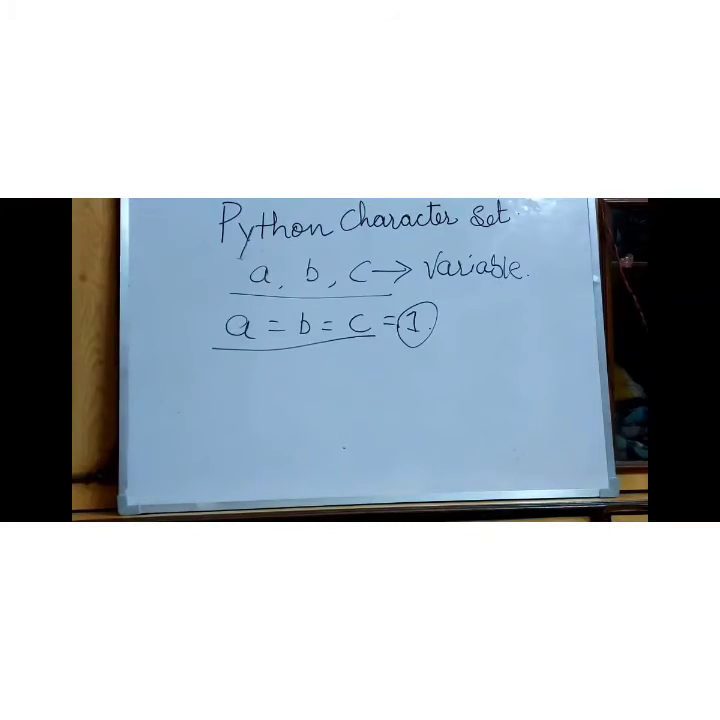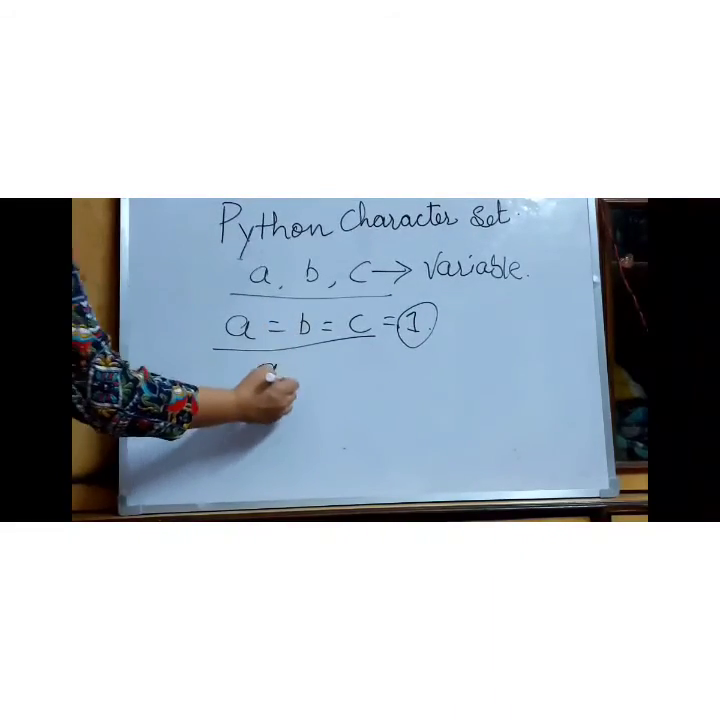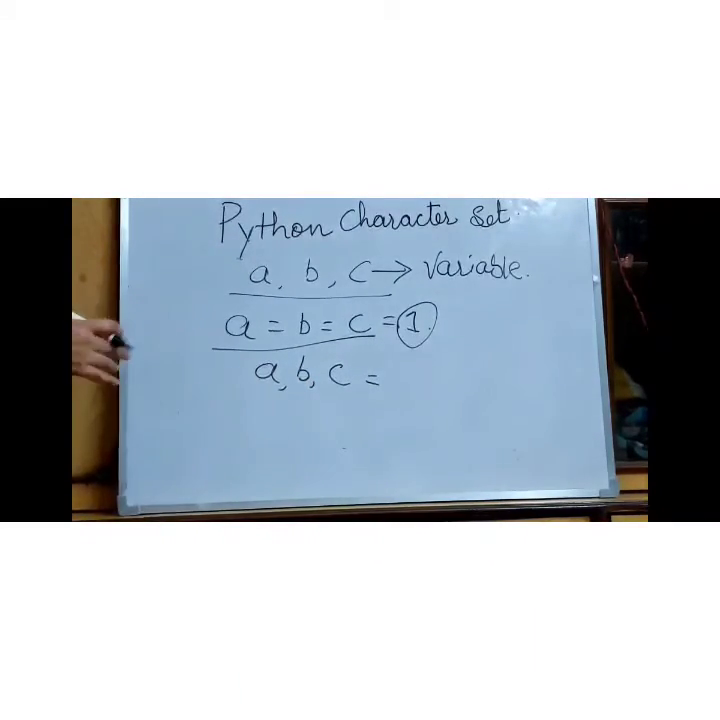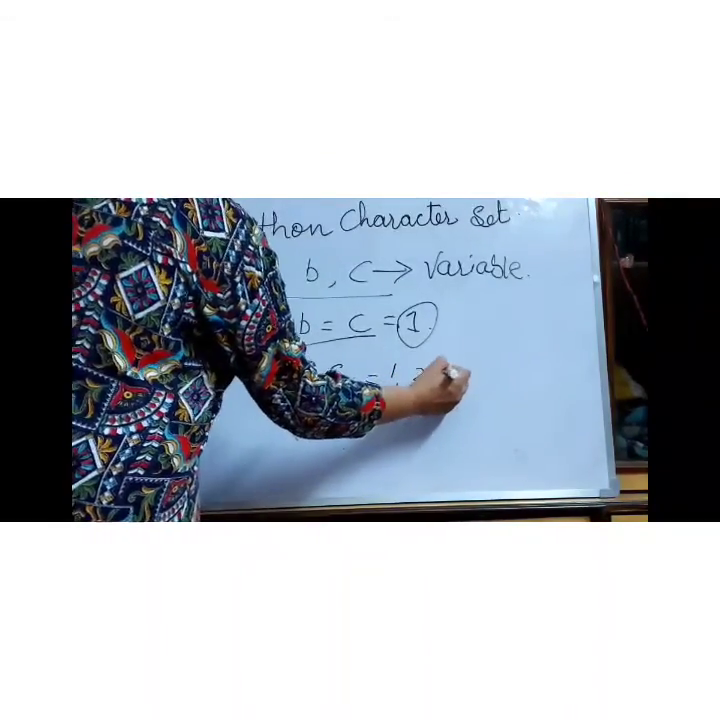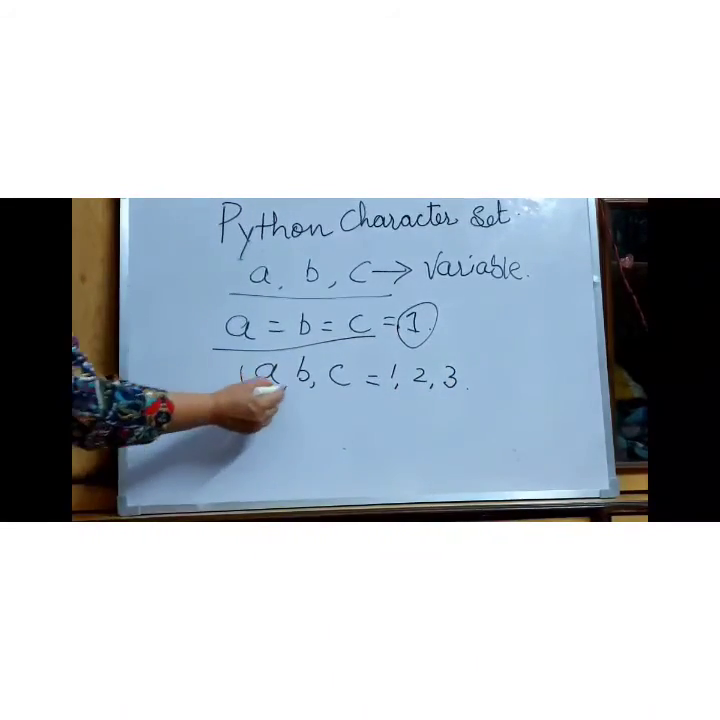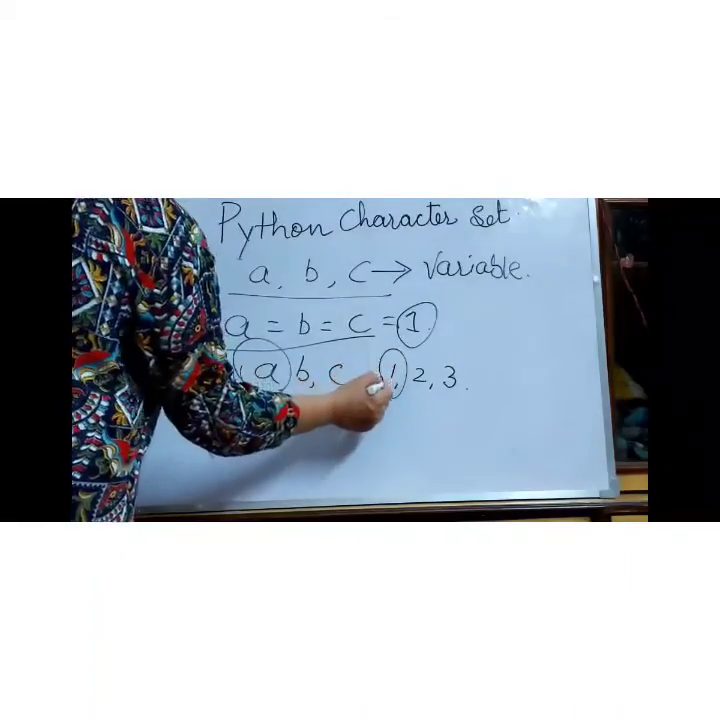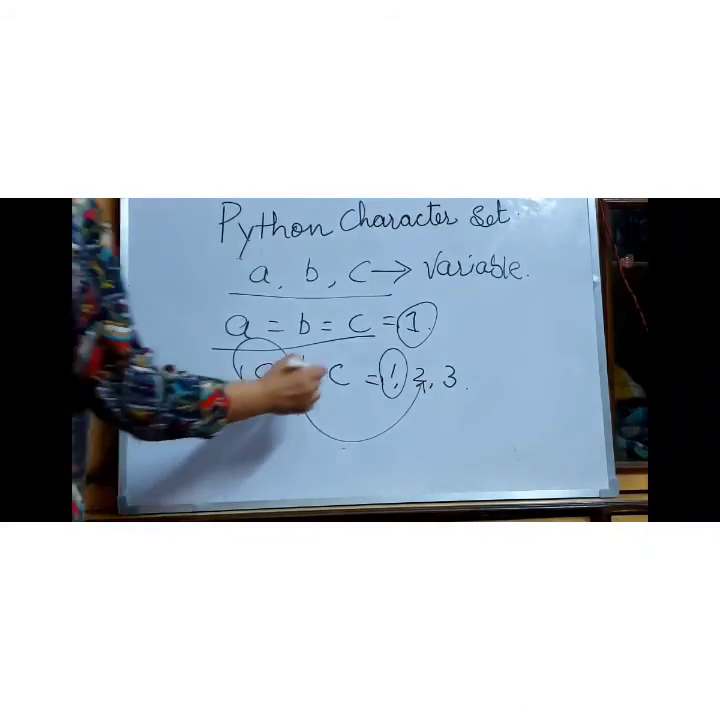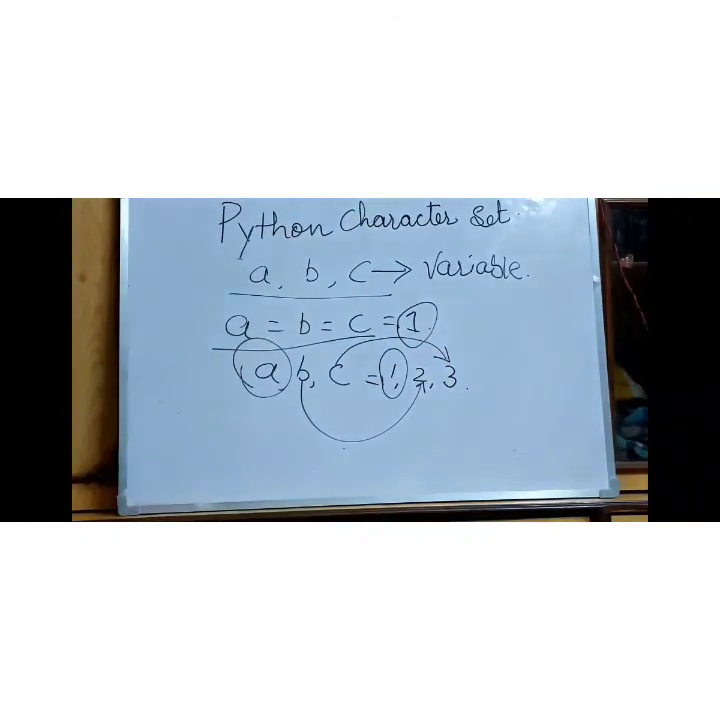In the same way, you can also give multiple values to multiple variables. This is how. Suppose a, comma, b, comma, c. Now here we will use commas because we want to give different values to different variables. So we will write in the same manner: a, b, c equals 1, 2, 3. That means in variable a I want to store 1, in b I want to store 2, in c I want to store 3.